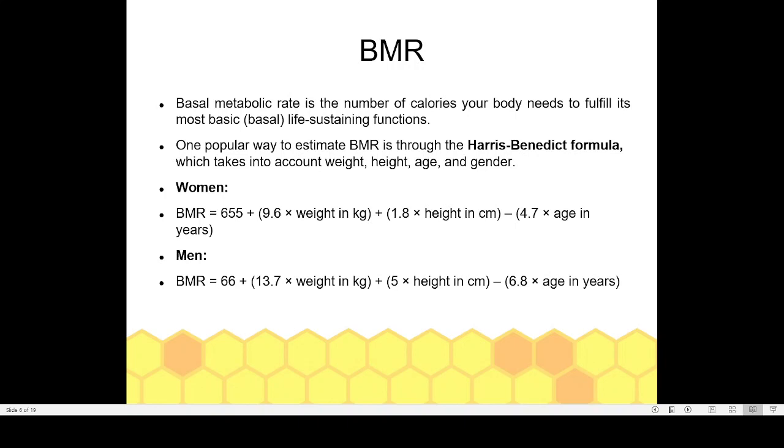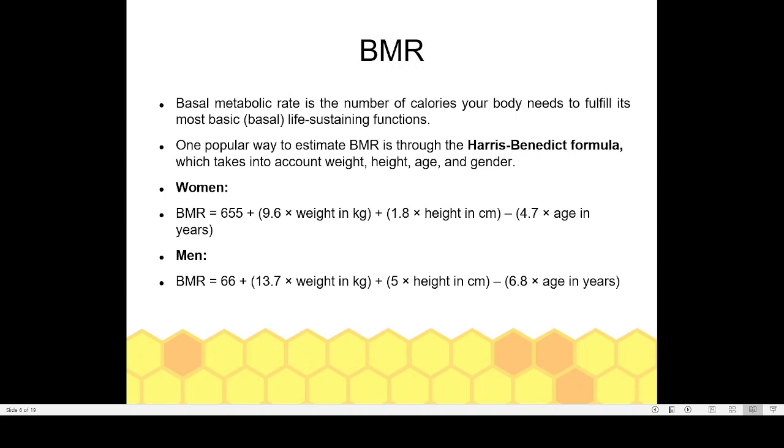So BMR is the number of calories your body needs to fulfill the most basic functions of your body. That is the BMR, or the most basal, basic functions of your body, like respiration, circulation, excretion, movement. So these are the basic functions of your body. In order to maintain those basic functions, your body will be requiring a certain quantity of calories or a certain amount of energy.